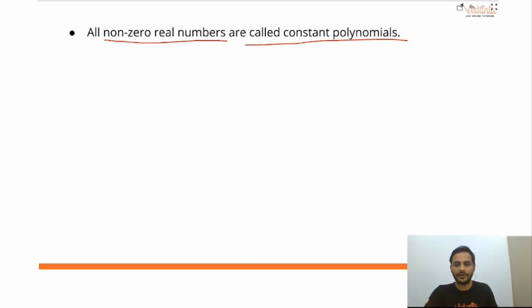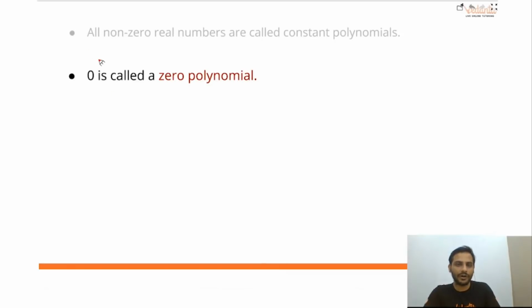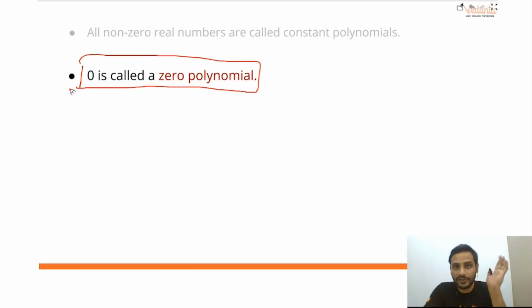Correct? So all non-zero real numbers, non-zero means the number should not be 0, are constant polynomials. Clear? So what is 0? 0 is called a zero polynomial. So remember this thing, 0 is not a constant polynomial. We call 0 a zero polynomial. Got it? 0 is not a constant polynomial.